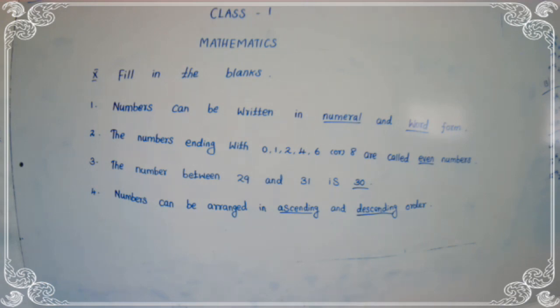Numbers can be arranged in ascending and descending order.